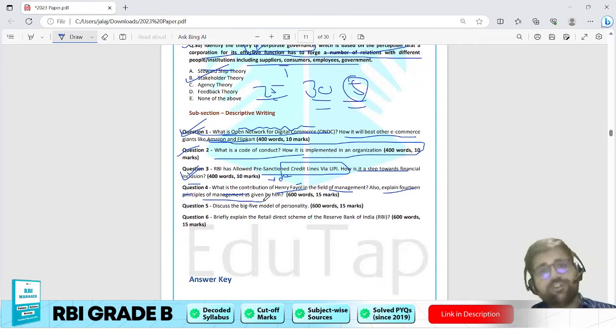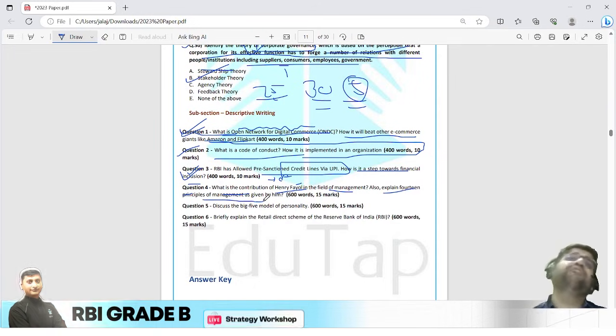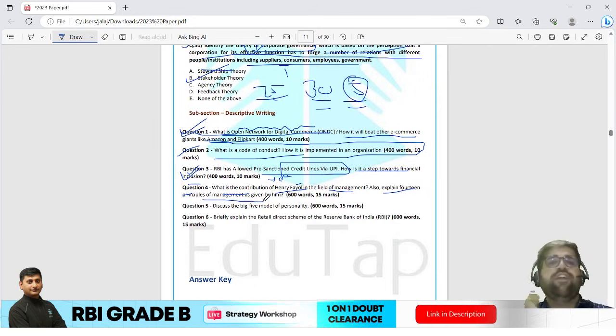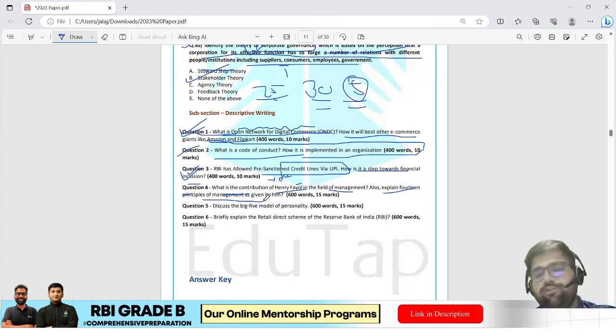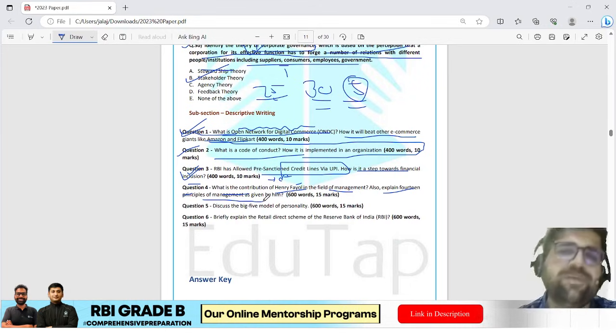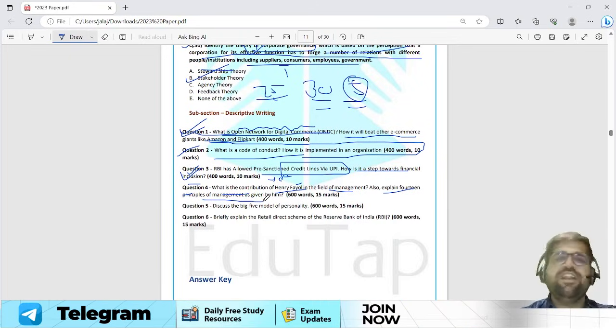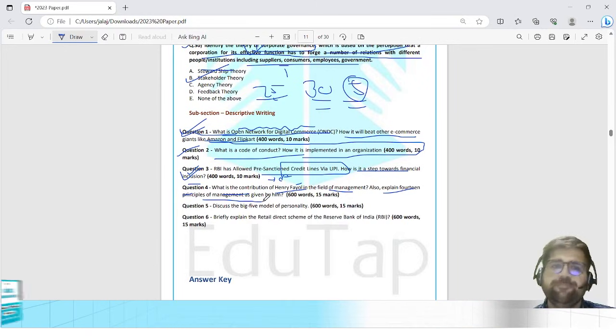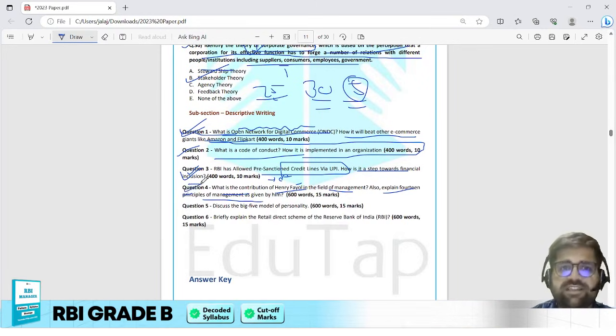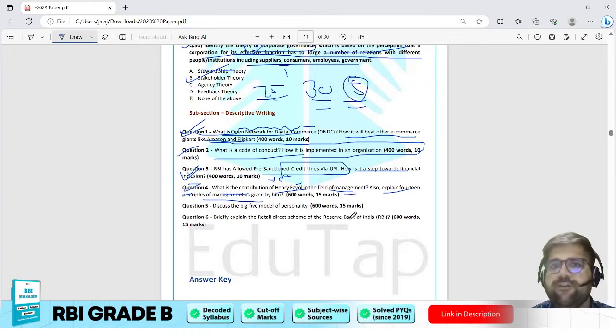Now this is a tough question according to me. Why? Because you have to remember each and every principle of Henry Fayol in the field of management. So this becomes tough, but again, those who are coming from commerce or management, and those who remember all the 14 principles, for them this question is easy, or I would say moderate only. Okay, now this is a static question directly taken from your management.